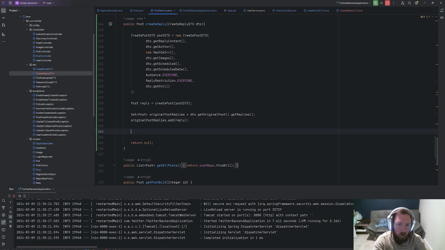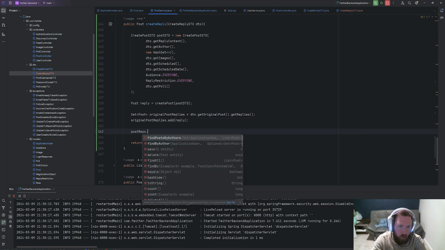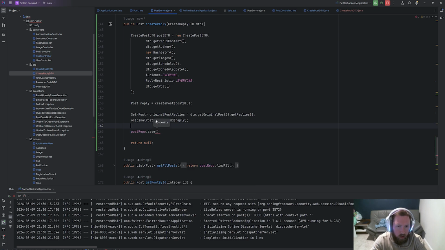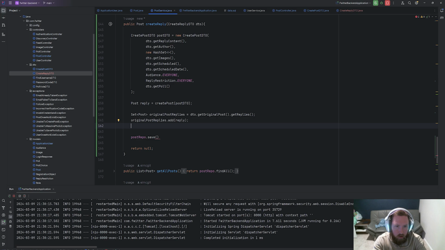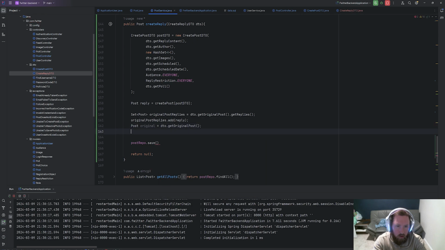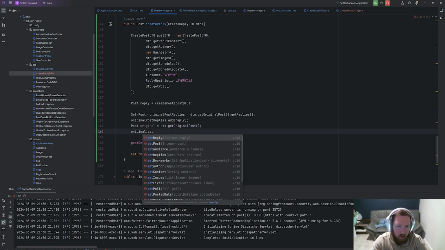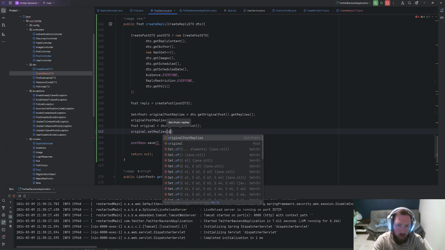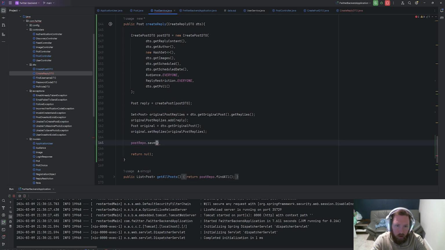And then we're also going to go ahead and say post repo dot save. We're going to save the, I guess we need to update that original post. So let's say post original is equal to DTO dot get original post. Shoot, we need to set the reply. But we'll set replies equal to original post replies. And we'll go ahead and save original. That'll update that and we'll return this.